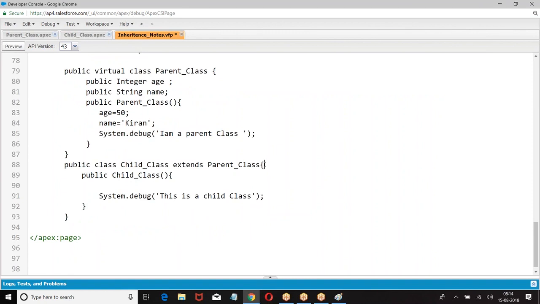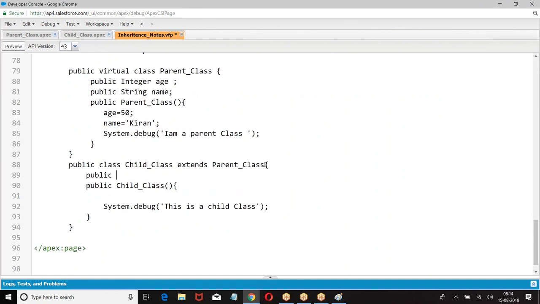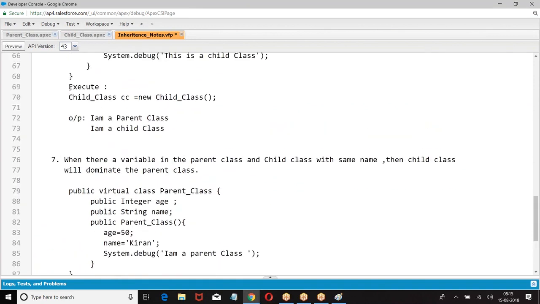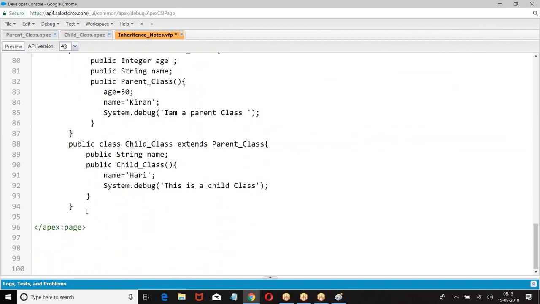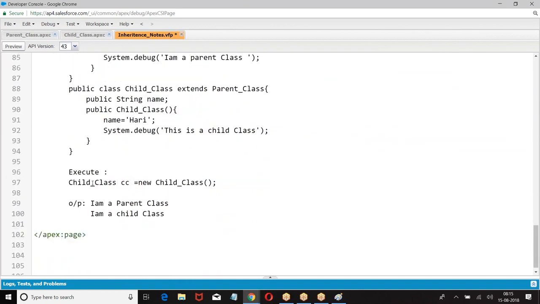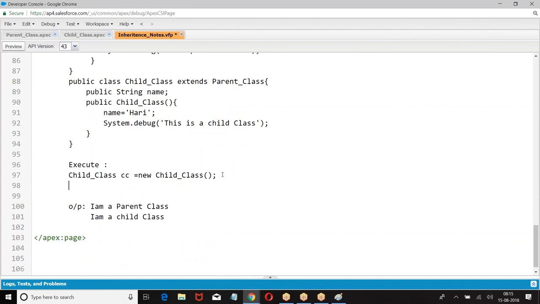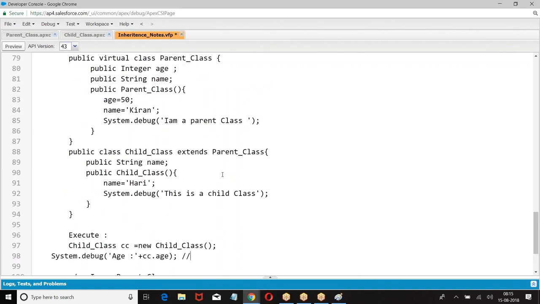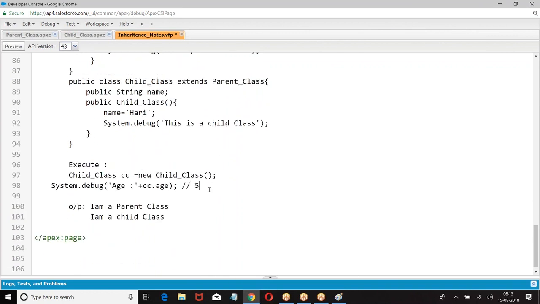I have a variable in the child class, public string. When I execute the program, system.debug age value is 50.